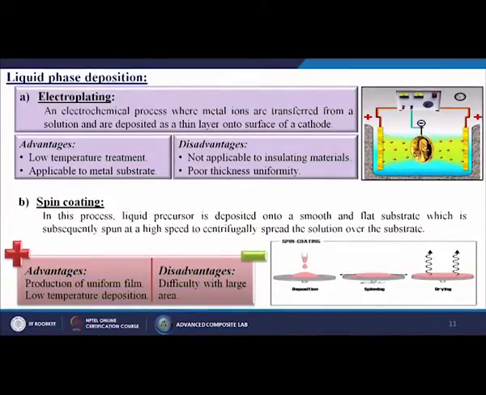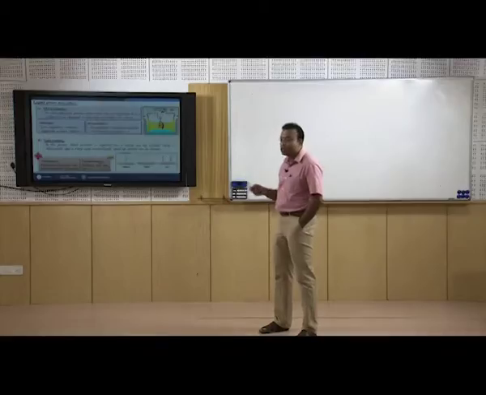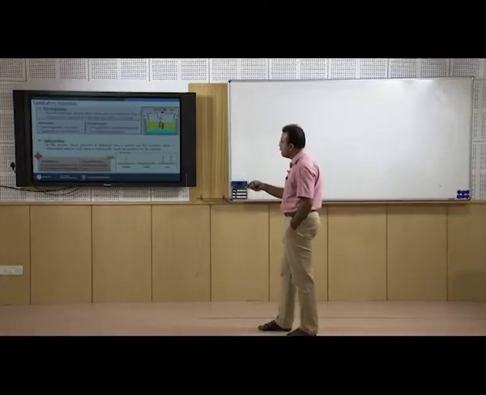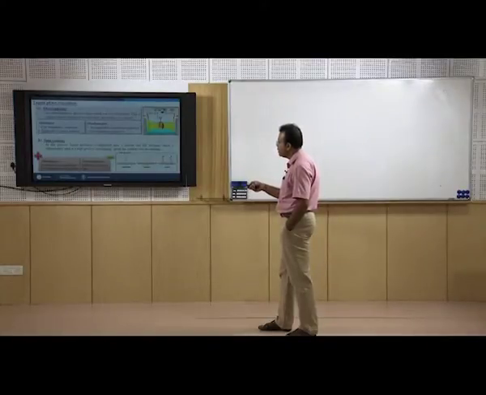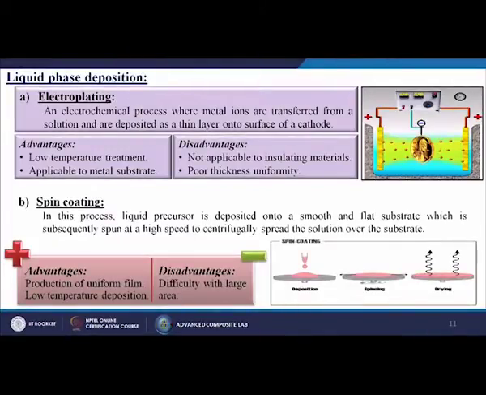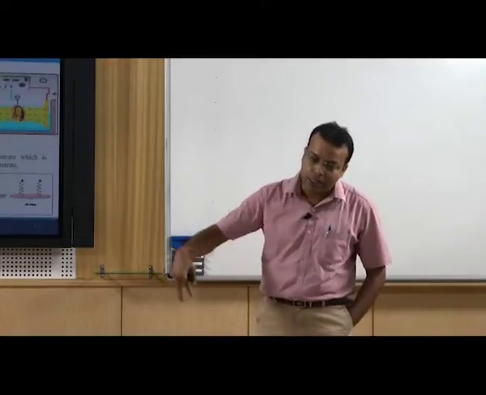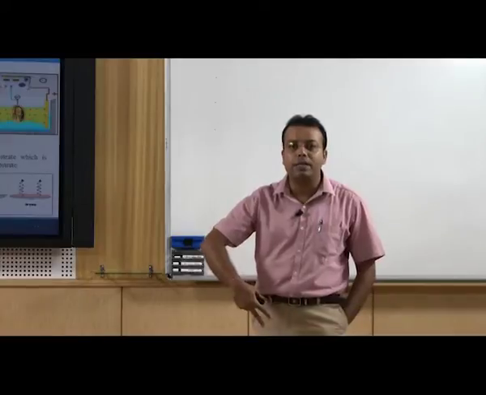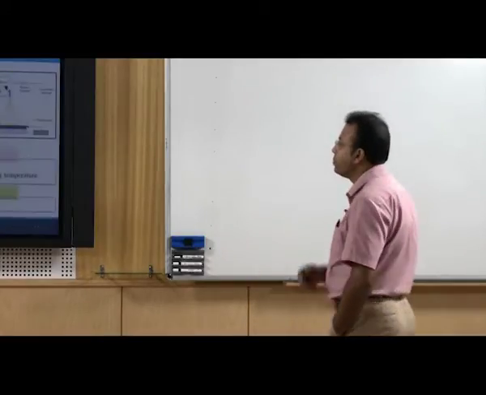Then we dry that material and take it out, and that is known as thin film deposition by the spin coating process. So, what are the advantages? Production of uniform film, low temperature deposition. Disadvantage: difficulty with large areas, because we are putting certain kind of droplets, and sometimes they can't cover the whole disc area at a time.